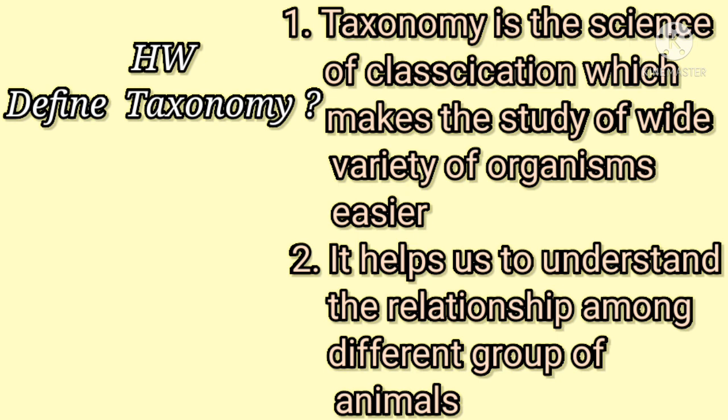Second point, it helps us to understand the relationship among different groups of animals. Children, when you are writing, you have to make it 2 points. First point, till organisms easier. Second point, it helps us to understand the relationship among different groups of animals.